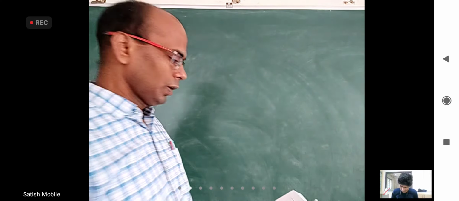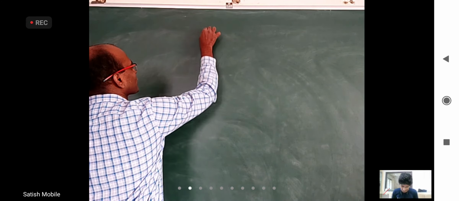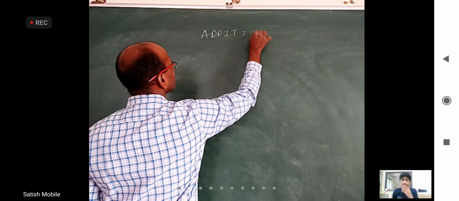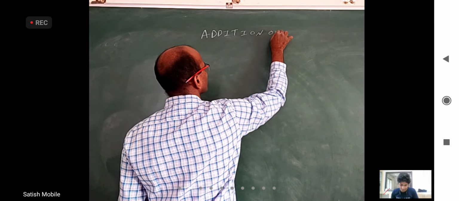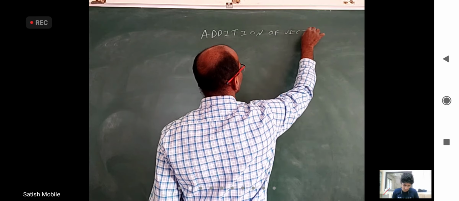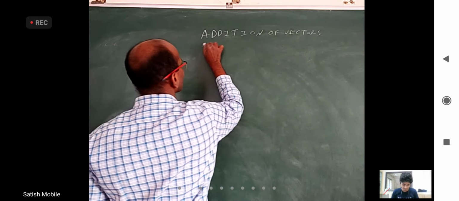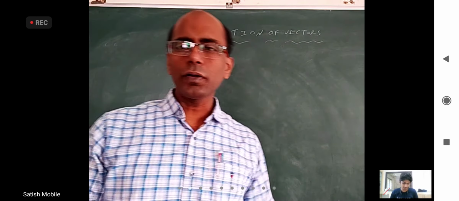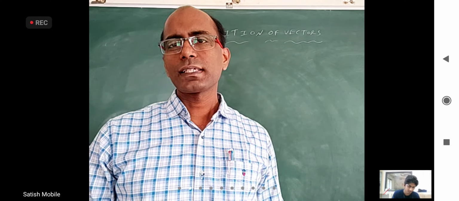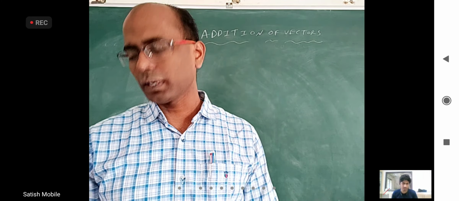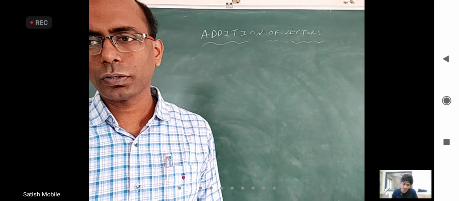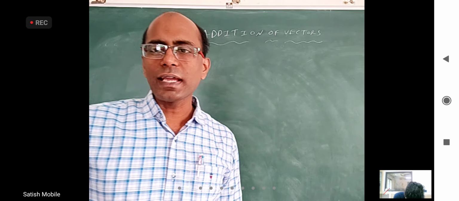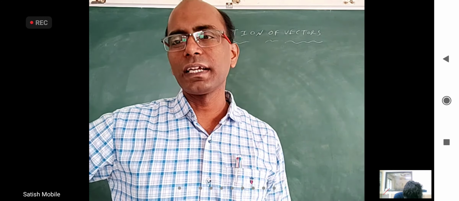Our topic is addition of vectors. In vector algebra we have four topics: addition of vectors, scalar product of vectors, vector product of vectors, and triple or multiple products of vectors. These are the four topics we have. After that we will revise 3D geometry once and we'll teach 3D lines also.